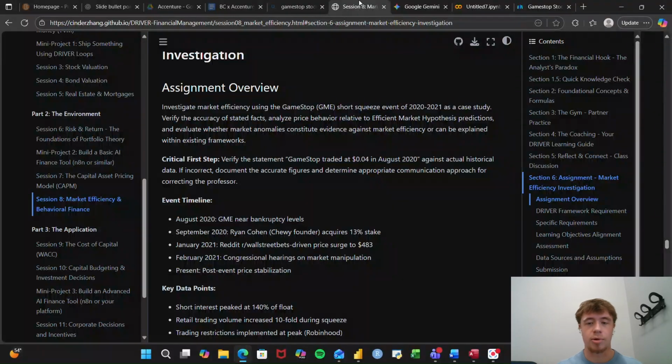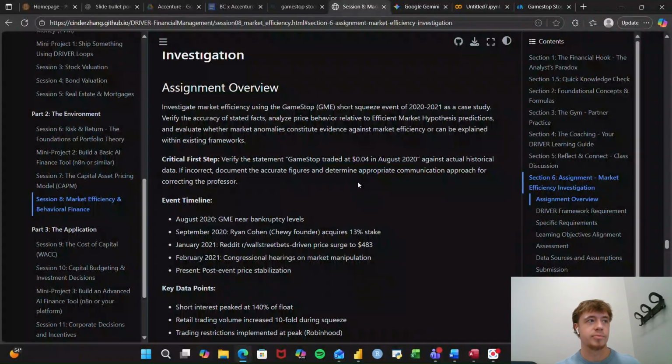We already went over the define stage, the problem. And for the answer to this one, the inaccurate data, you would look up the data. We clearly saw the opening price and closing price and anything in between of that GameStop data. It was around $1 to, I would say, $1.50 in August of 2020.